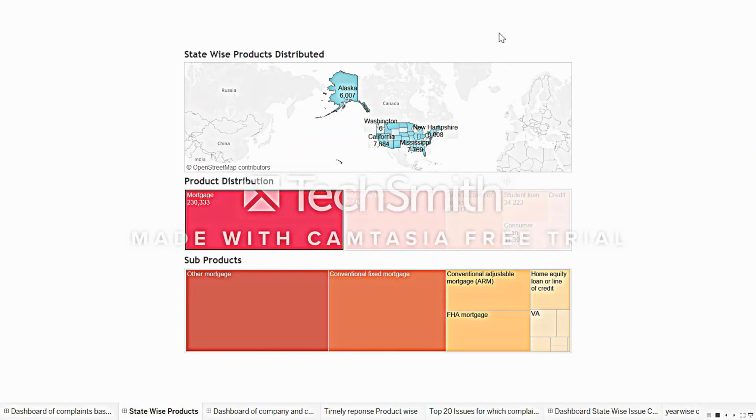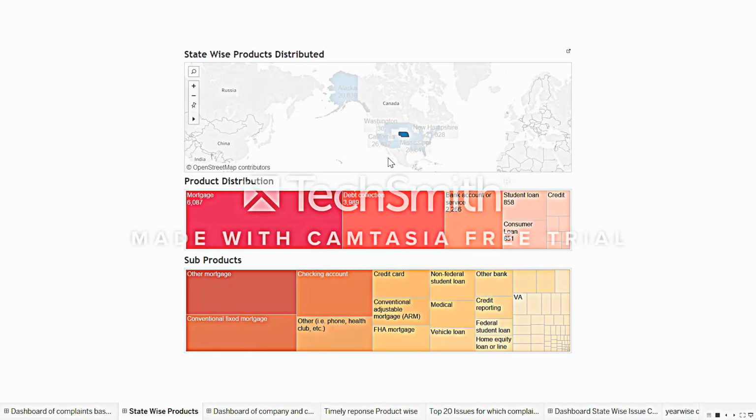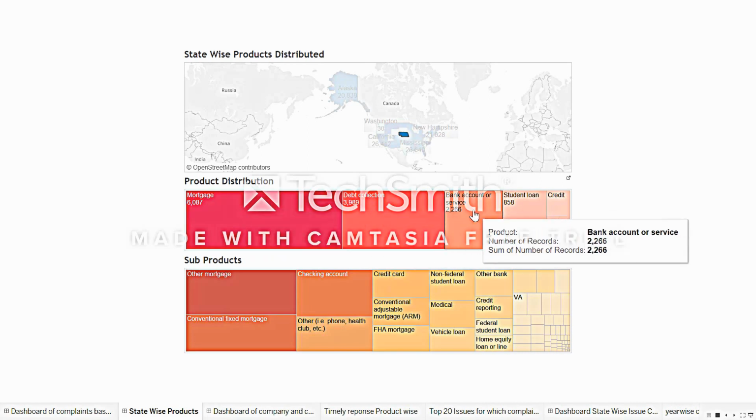Our second use case is focused on state-wise products distributed. Here we can see that there are 50 states listed on a map. If we check Nebraska, we can see that out of 21,029, there are around 6,087 products of mortgage. Debt collection is 3,989. Bank account services around 2,200.